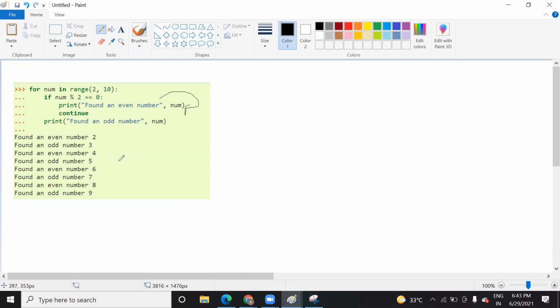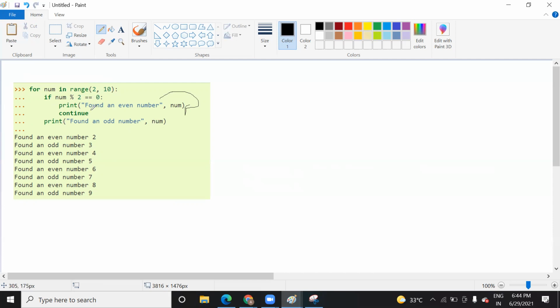Okay, similarly it will be for 4. As 4 is an even number, you will print this, and as this condition is satisfied, you will encounter the continue keyword. So you will not print the odd number message for 4. Similarly for 5, this condition will not be satisfied because 5 divided by 2 gives remainder 1.